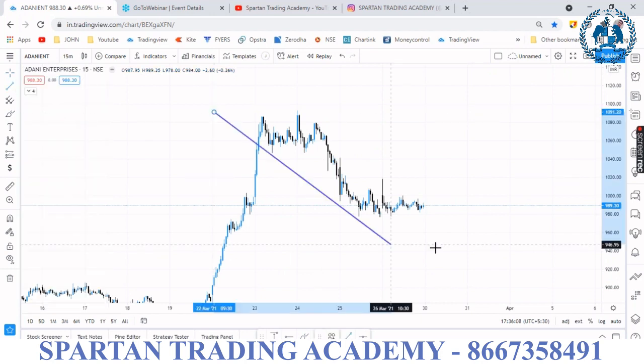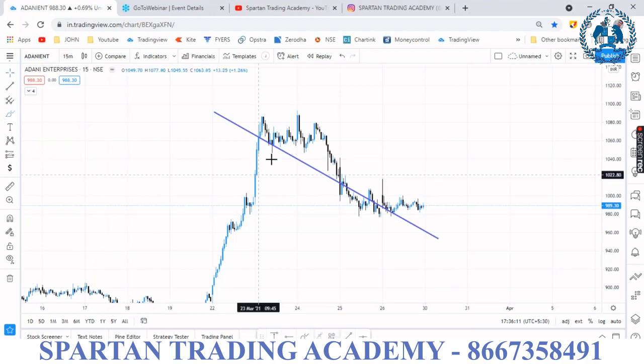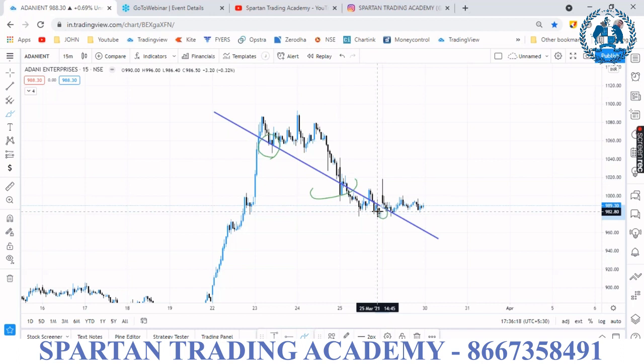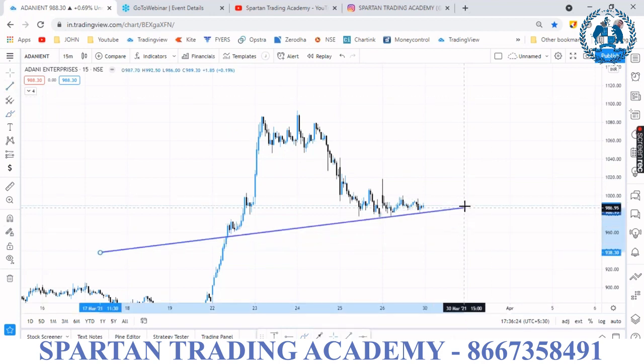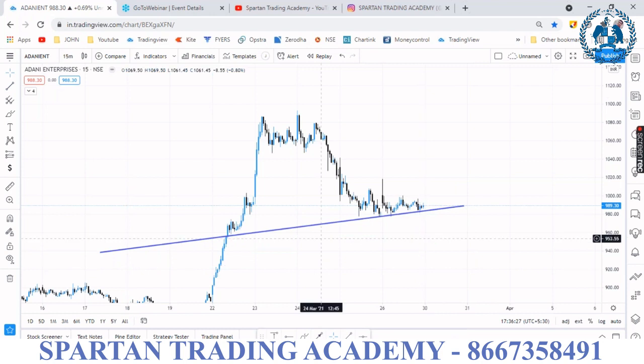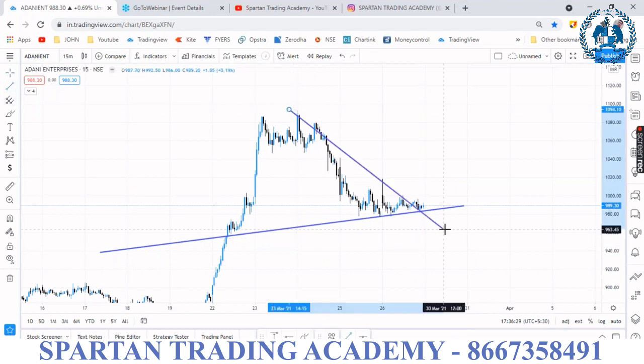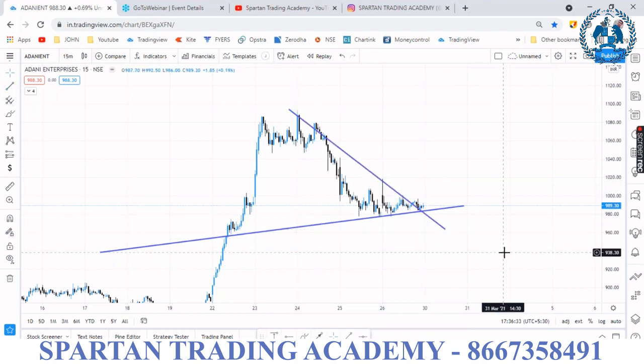You can create one here. You got touches here, 1, 2, 3. Is it valid or not? Some say it is valid and some say not valid. Then again you can take a line here. Is it valid or not? It is valid. Then you can take a line here. It is valid because we have more than 2 or 3 touches on a single line, correct? Don't use any trend line for your entry. Use trend lines only for the exit, and SL.